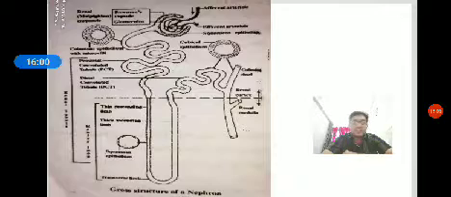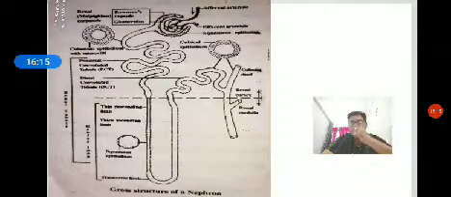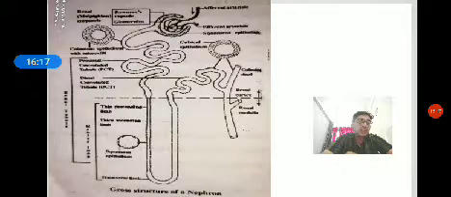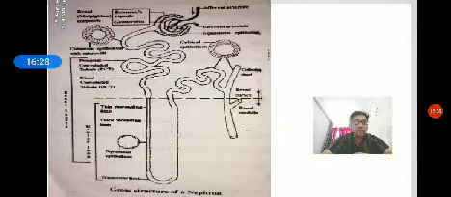Okay. Next, the third one is called the distal convoluted tubule. It is similar to the proximal convoluted tubule but less coiled, lined by cuboidal epithelium. At the end, it connects to the collecting duct. The major function of the distal convoluted tubule is secretion of some essential materials into the urine to maintain the concentration of urine.